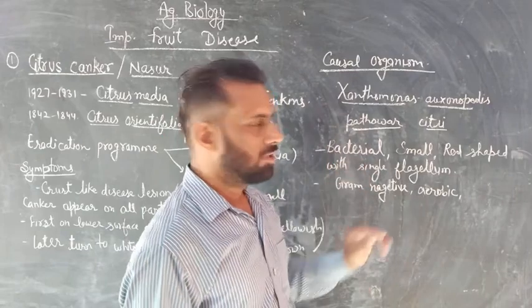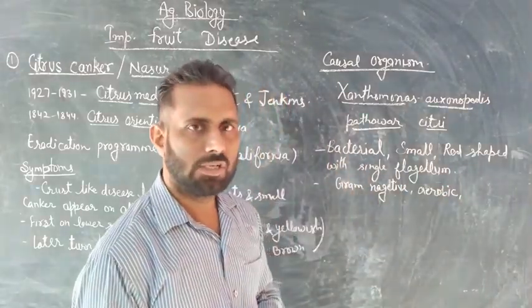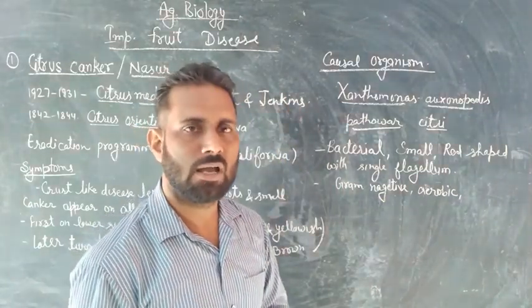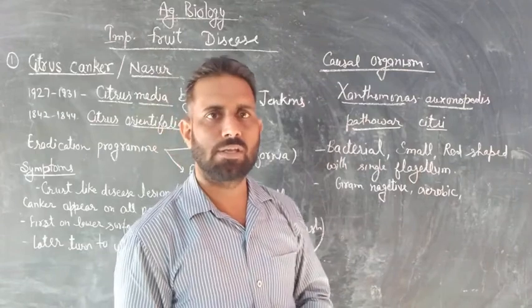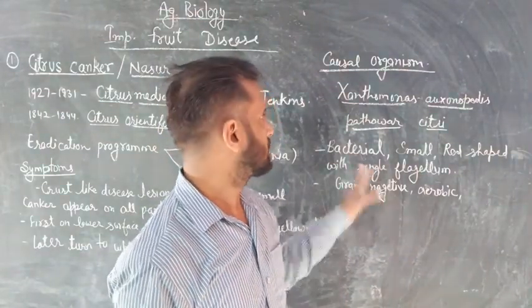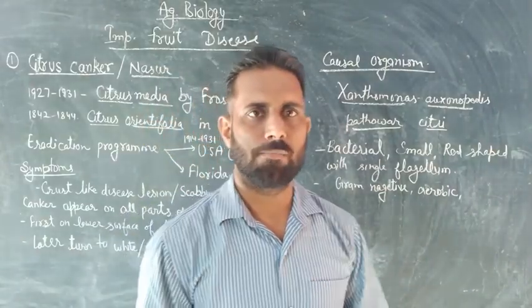This bacterium is small, rod-shaped, with a single flagellum, and it is gram-negative and aerobic in respiration nature.